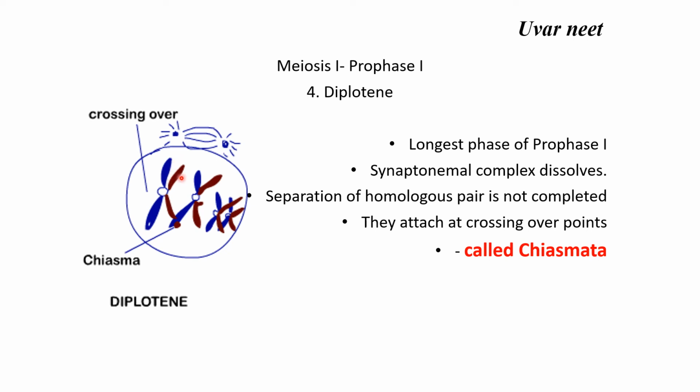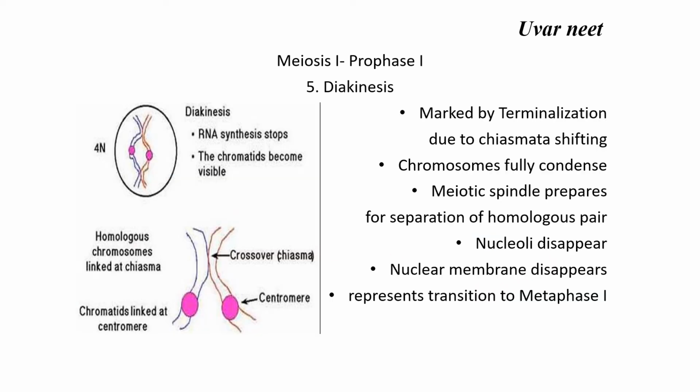And this chromosome and the next chromosome of the chromosomal pair will get separated but not completely. They begin to separate, but it is not complete. And still you can see that they attach at the chiasmata point or at the crossing over point. Wherever there is a crossing over, we call that junction the chiasmata.